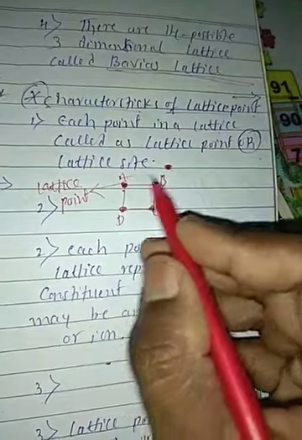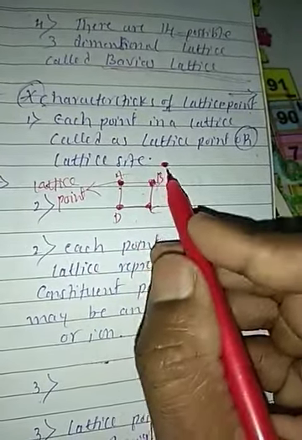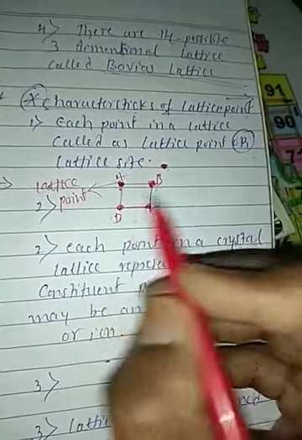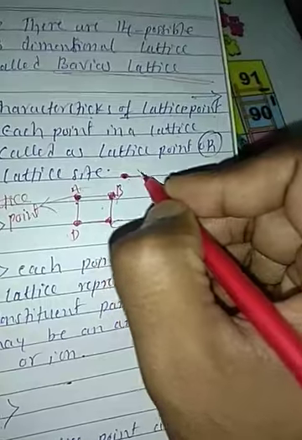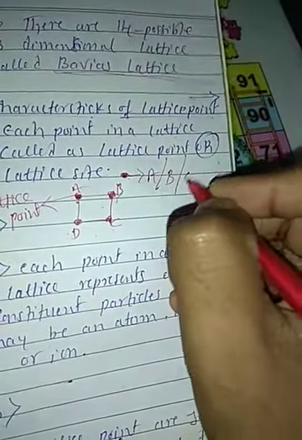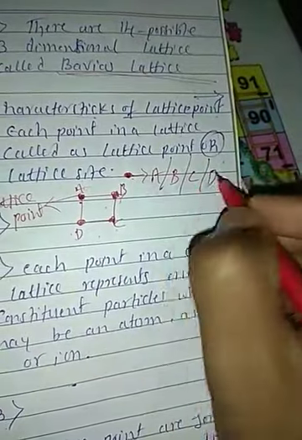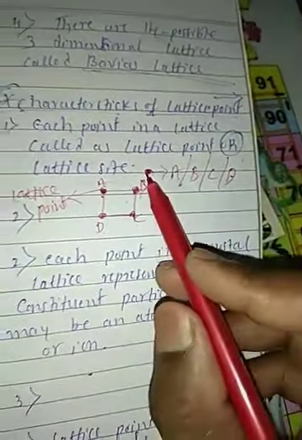The whole A, B, C, D is the crystal. Either A or B or C or D is a lattice point. So what is a lattice point?